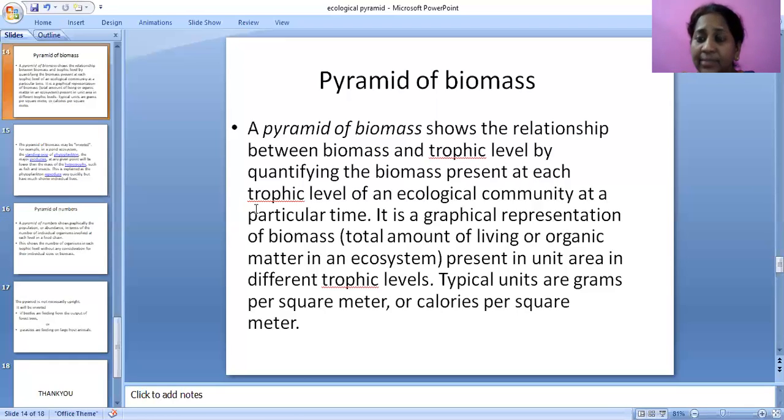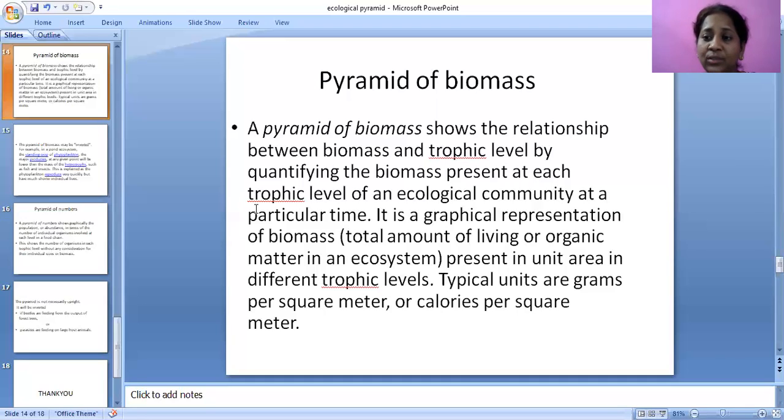Likewise, tertiary consumers' biomass is also less, and the climax consumer is very less.